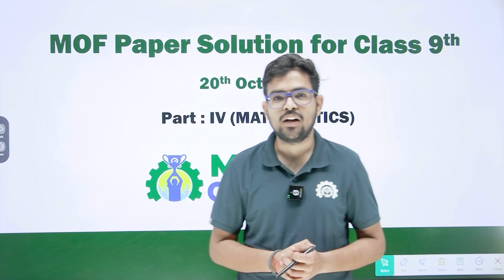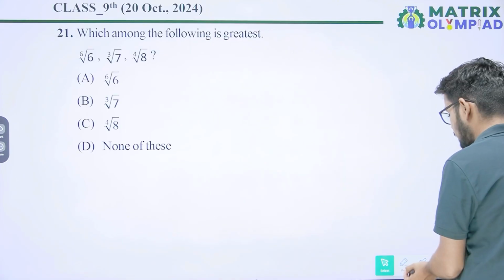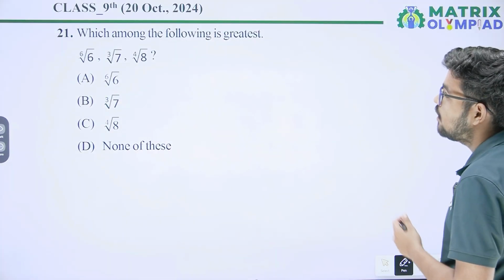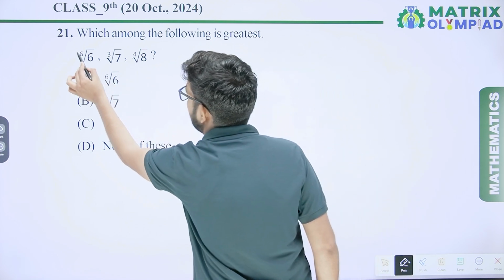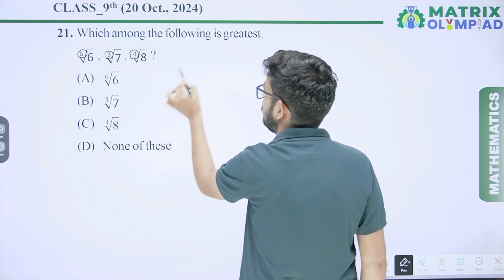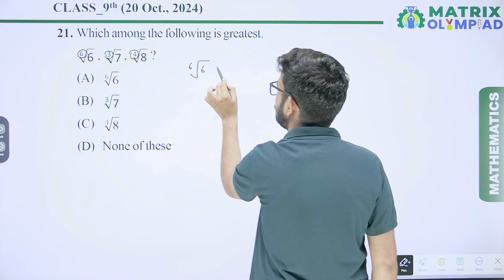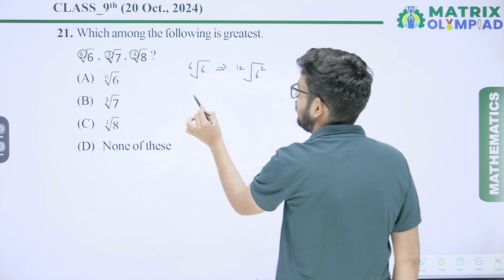Hello and welcome to the paper solution of class 9th mathematics. Our 21st question is, which among the following is greatest? First of all, the LCM of 6, 3 and 4 is 12. So the 6th root of 6 can be written as the 12th root of 6 raised to power 2.